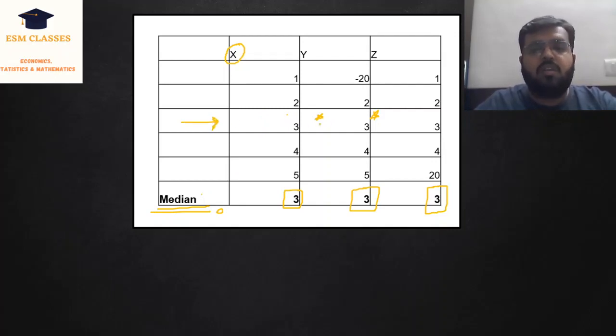If your third observation is changing, your median is changing. But if these other observations are changing, your median is not changing. So therefore, we are using median only in one case where we can't trust the mean value, and we can't trust the mean value in the presence of outlier. So basically, in the presence of outlier, we need to use median, not mean.